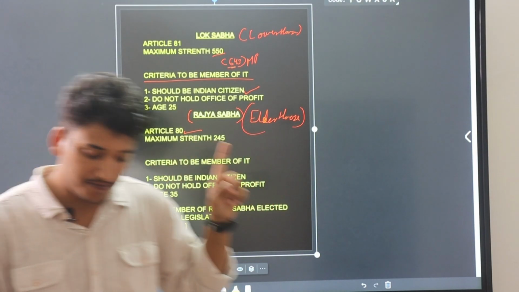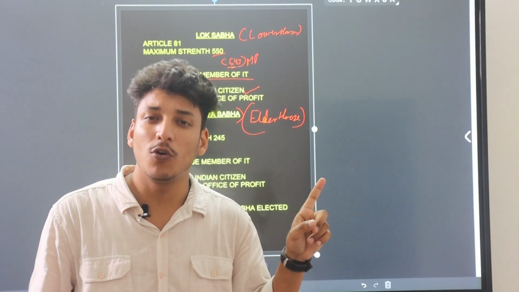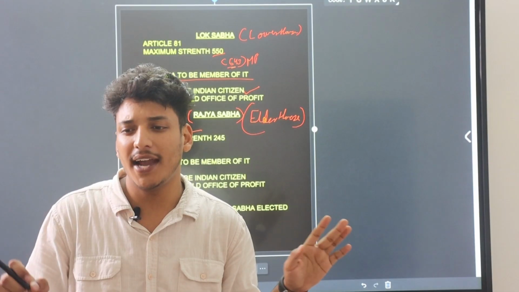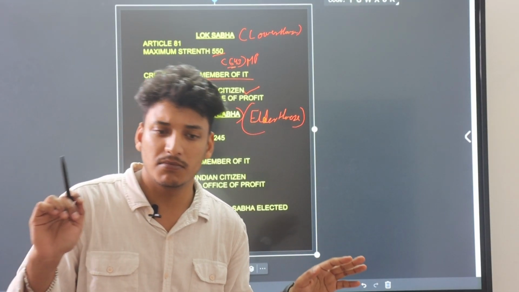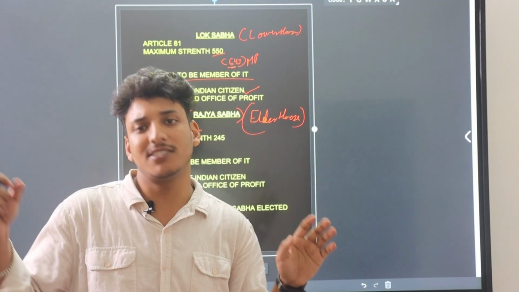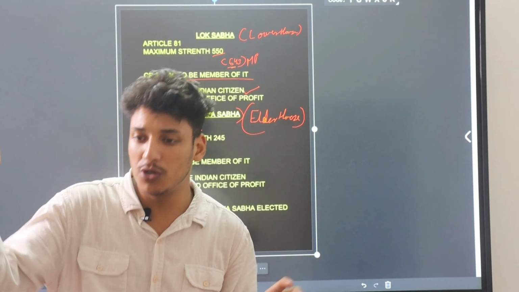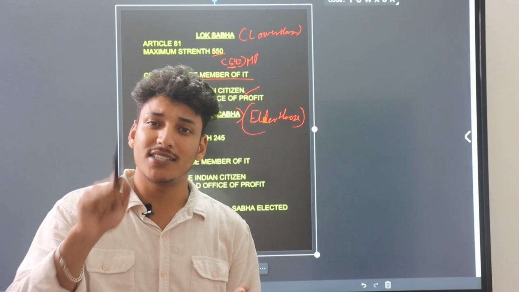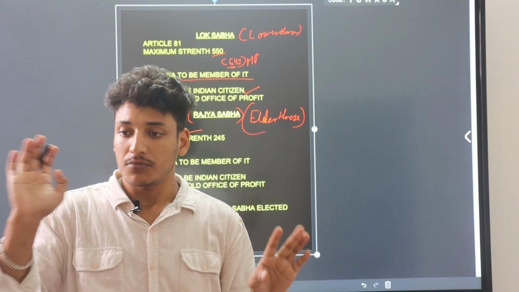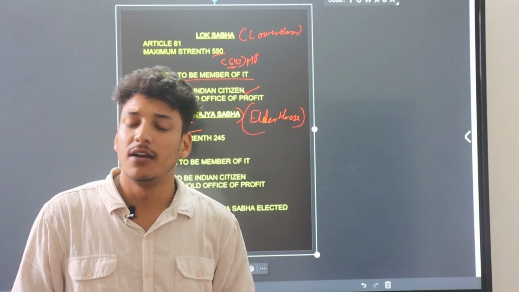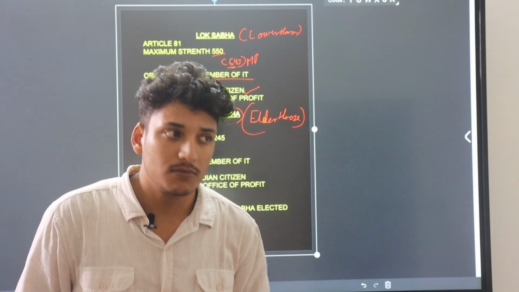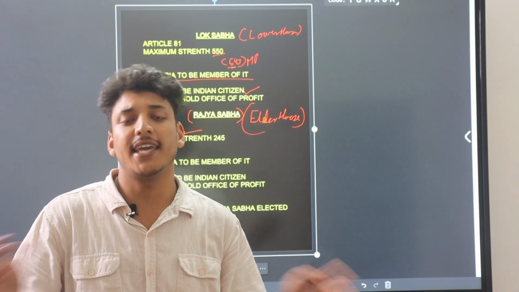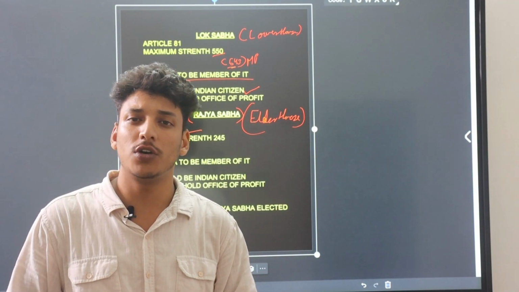They have only 14 days to read it, and they can give consideration and recommendations toward the bill, but it is not necessary that Lok Sabha should accept them.